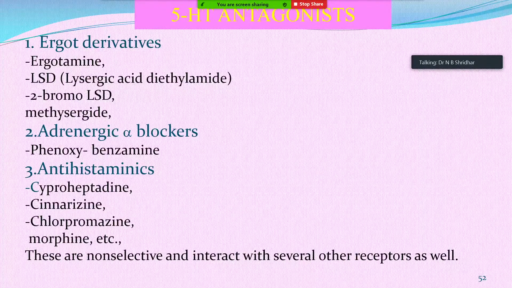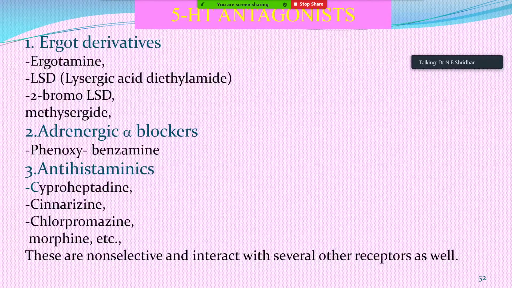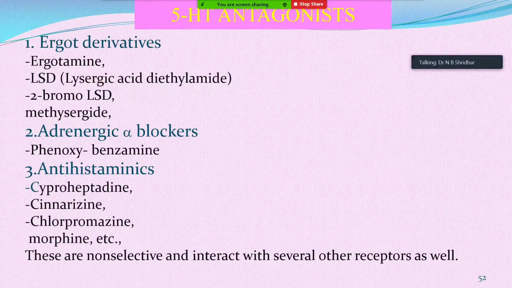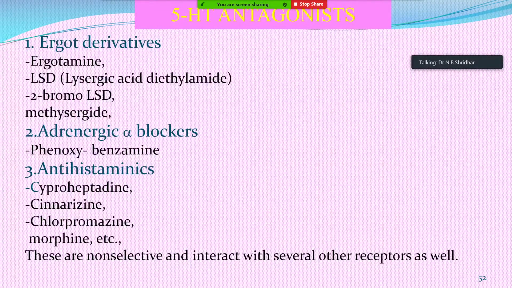Another classification is adrenergic alpha blockers. The classical example of this category is phenoxybenzamine, whereas another category is antihistaminics like cyproheptadine, cinnarizine, and chlorpromazine, and also morphine, etc. These are non-selective and interact with several other receptors as well.